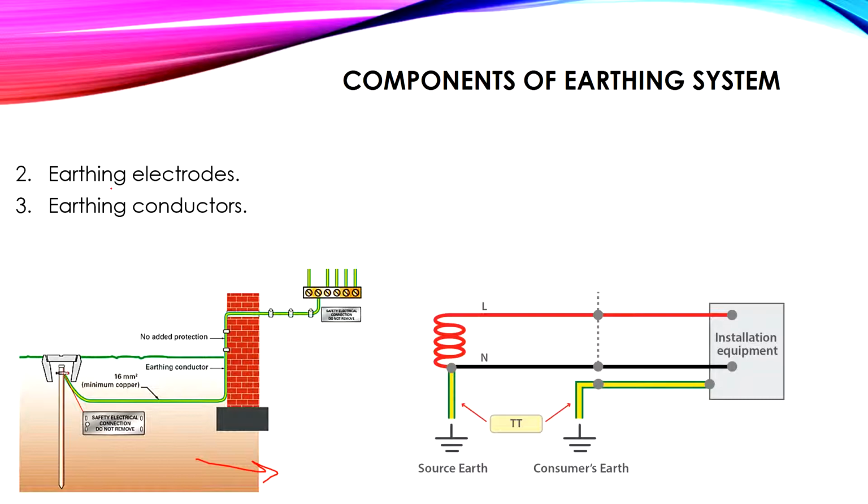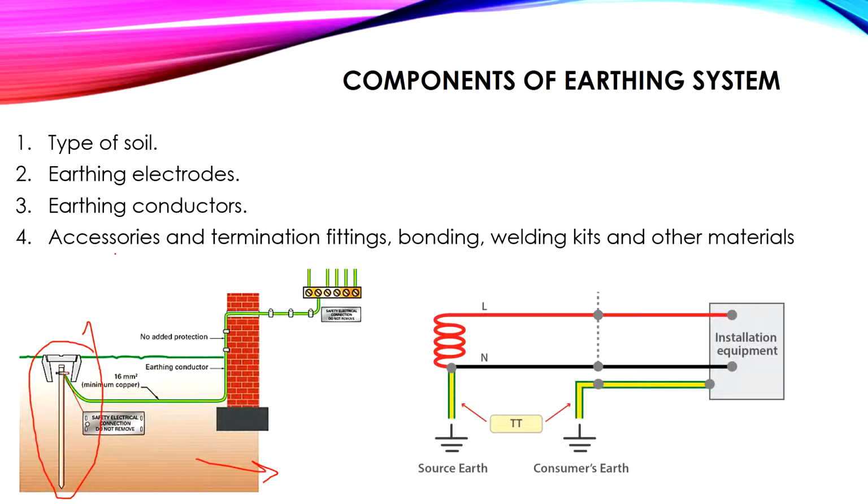The second component is the earthing electrode, which is this one. And finally the type of soil, which our electrodes are immersed in. Another thing is of course the connection between the conductor and the electrode, which is known as the accessories: termination fittings, bonding, welding kits, and other materials.